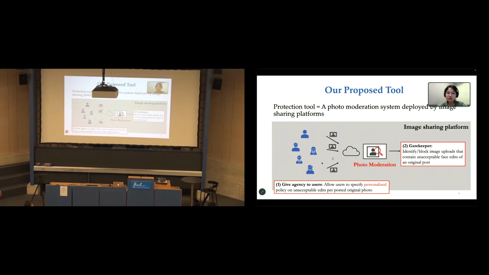Second, it performs as a gatekeeper by detecting and blocking any image upload requests that contains unacceptable edits based on the original image owner's policy. So images violating the user's defined boundaries are not posted to the platform.